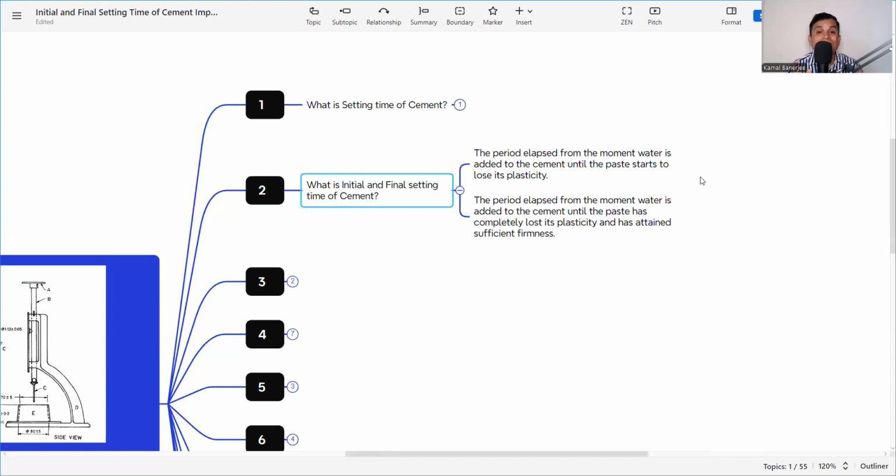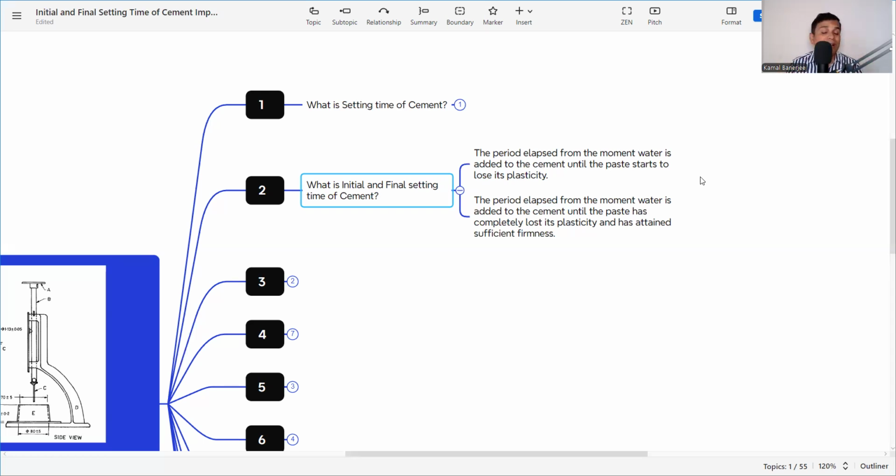That means whenever we are adding water into the cement, it becomes a fluid or a plastic material. Now why is it called the plastic state? Because in the plastic state we can pour the concrete or pour the mortar and we can vibrate and everything. So it is important that in this time we need to do the entire process of concreting.